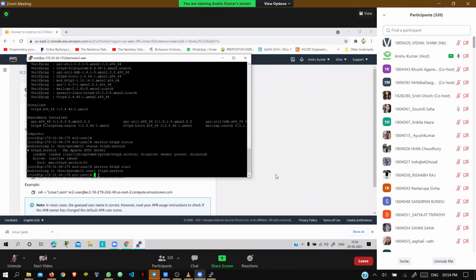For this, you have to copy your IP, like how you checked the static website in the previous class. You copied that IP address and pasted it in Google. The same thing we will do here, and check whether our server is running properly or not. Just minimize this here. Till this, everybody just do that first.